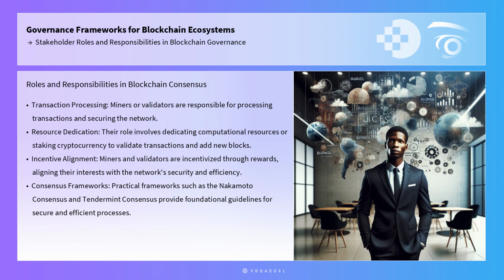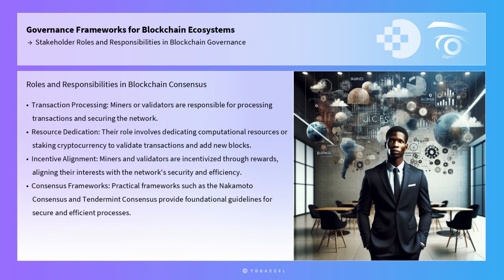Miners, or validators, depending on whether the blockchain uses a proof-of-work or proof-of-stake consensus mechanism, are responsible for processing transactions and securing the network. Their role involves dedicating computational resources or staking cryptocurrency to validate transactions and add new blocks to the blockchain. Miners and validators are incentivized through rewards, which align their interests with the network's security and efficiency.